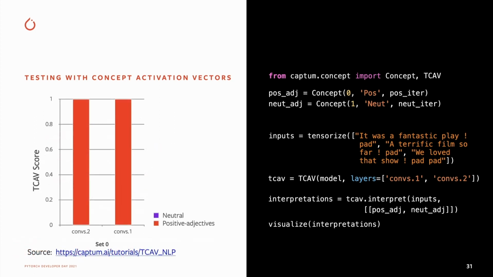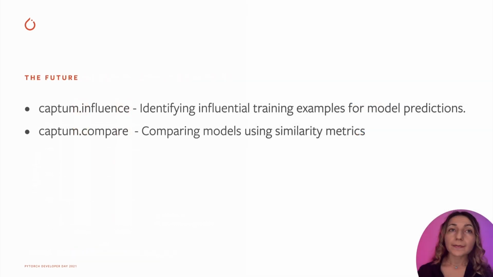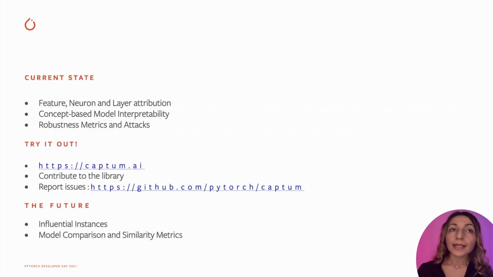In this case, we visualize TCAV scores for both convolutional layer 1 and layer 2 for both neutral and positive adjectives concepts. We can see that the importance of positive adjectives is close to 1, and for neutral concepts, it's close to 0. This is what we expect because we use positive movie rating samples to make predictions. We plan to expand Captum beyond the areas that I mentioned and add support for influential instances, model comparison, and similarity metrics. So to recap, I